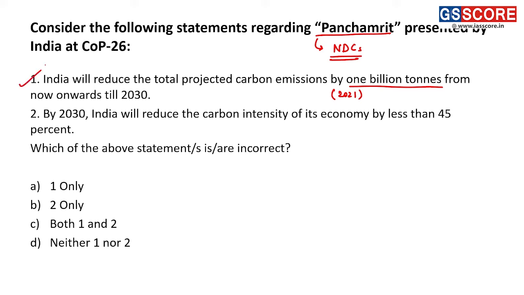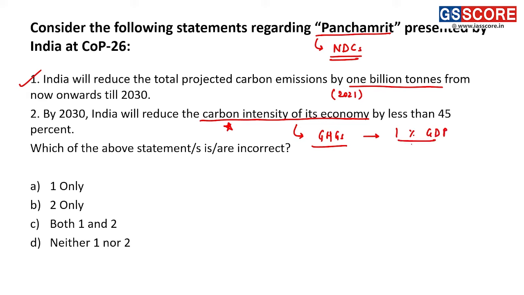Second, by 2030, India will reduce the carbon intensity of its economy by less than 45%. Right? So this concept is very important, carbon intensity. Carbon intensity means how much greenhouse gas is emitted to achieve 1% of GDP growth.